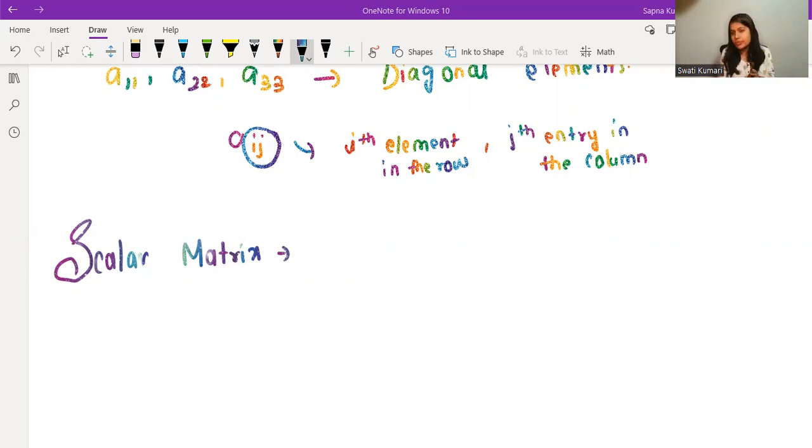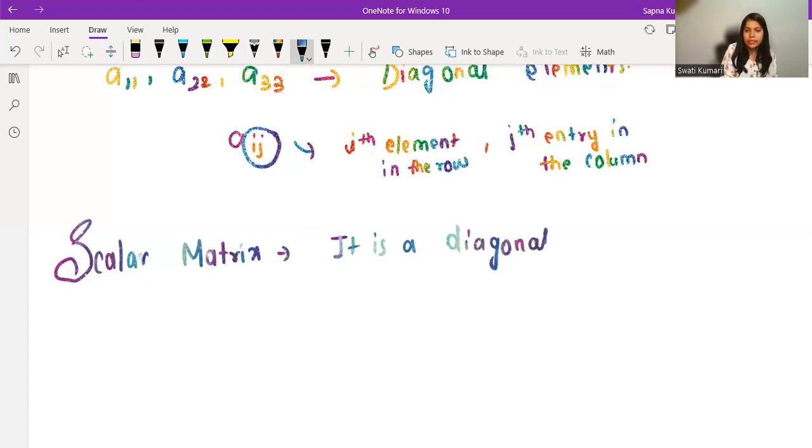In other words, we can also call it like this. The scalar matrix is nothing but a diagonal matrix, along with that, all the diagonal entries are equal, or we can say are all same. As I said, it is a diagonal matrix, and you know already what is a diagonal matrix.